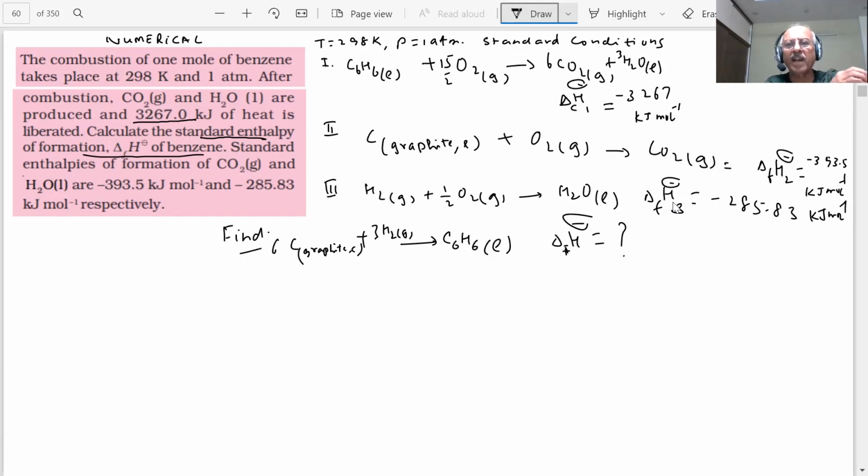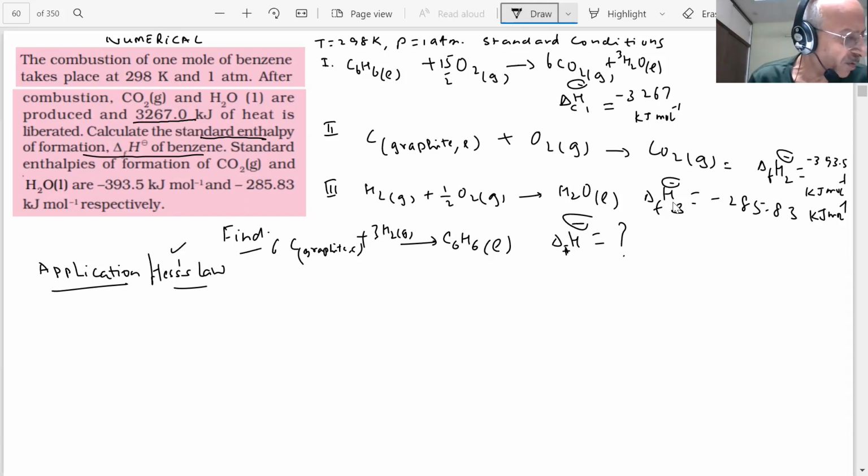Now you try to apply Hess's law. You can multiply, you can divide, you can subtract any of the equations. This is based on application of Hess's law, students, because the question will be asked in the paper based on this. You have 2 minutes. What you can do? You can multiply, subtract, or add anything. How do you get the answer, students?